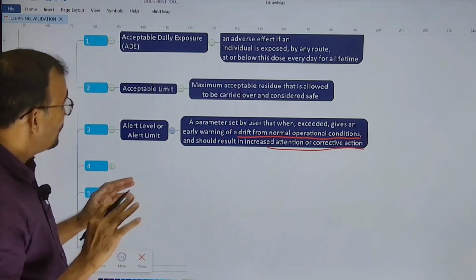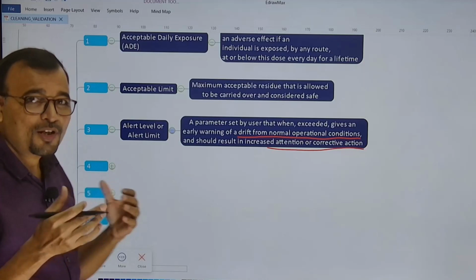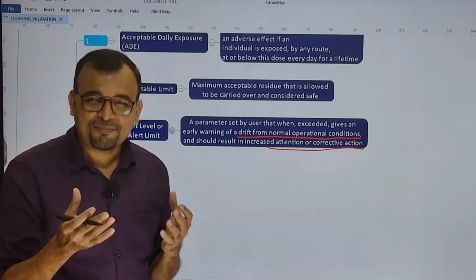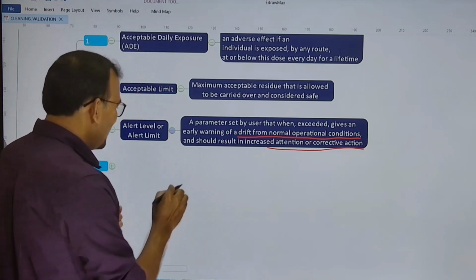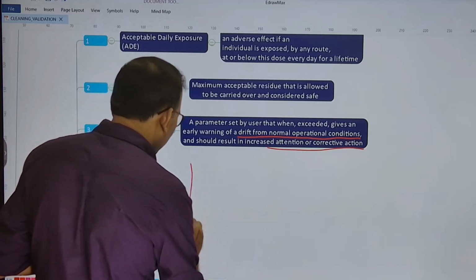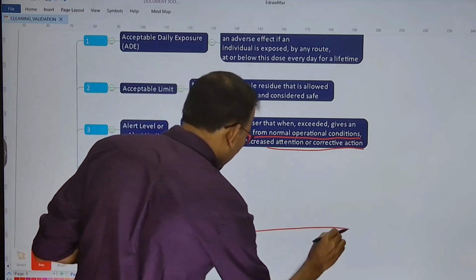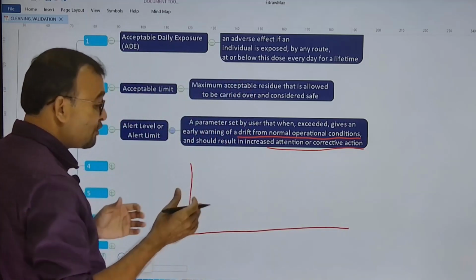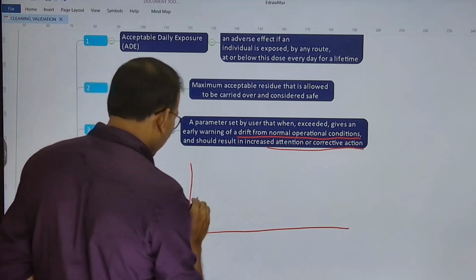So whenever you define some expectation out of your cleaning verification, for example, let us try to understand the trend of your cleaning verification for last 30 activities.